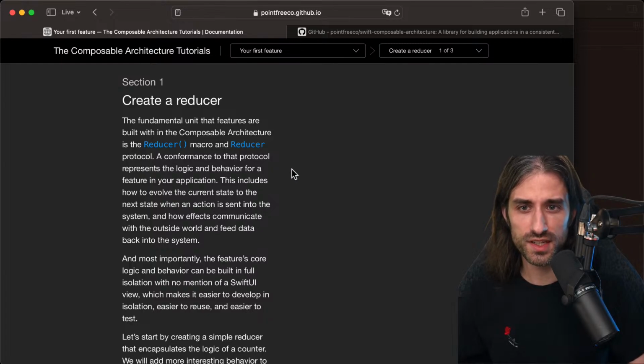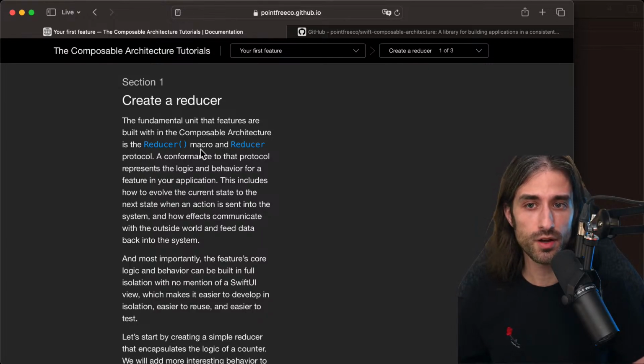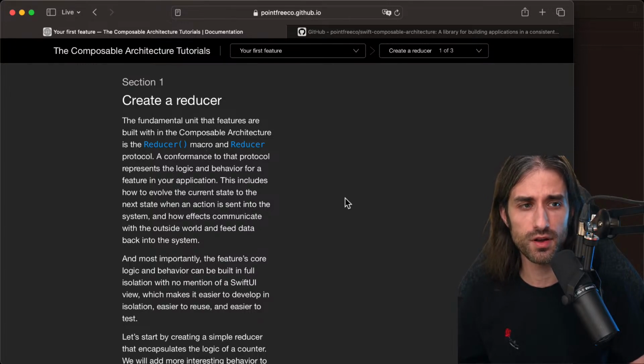So the fundamental unit that features are built with in the composable architecture is the reducer macro and reducer protocol. So we can see that the version of TCA we're using uses macros. TCA, from what I understand, has been updated during the summer to be able to accommodate macros. And from what I understand, it has managed to reduce a lot the boilerplate you had to write before. And from what I understand, there is even better stuff coming soon.